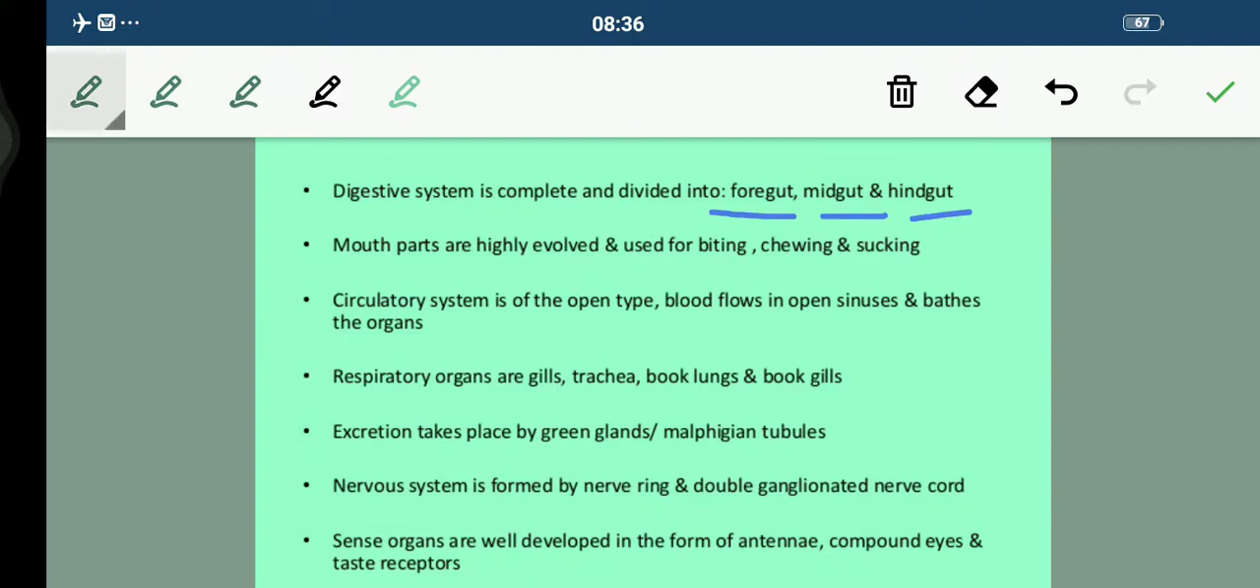And talking about their mouth parts, they are highly evolved. And why are they highly evolved? Because this helps them in biting, chewing, and sucking, which is very, very important.